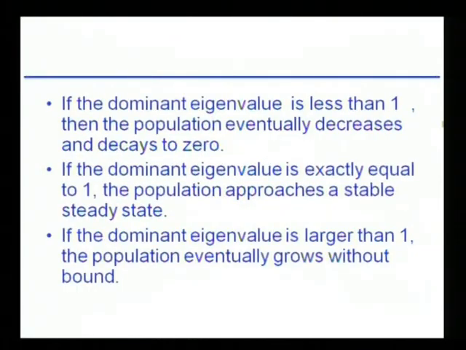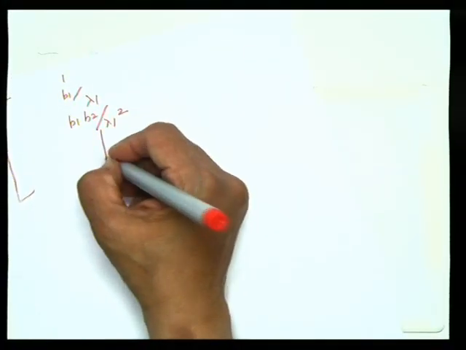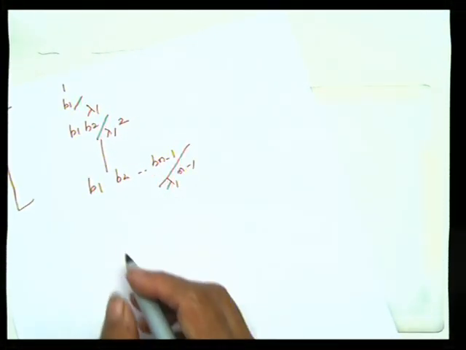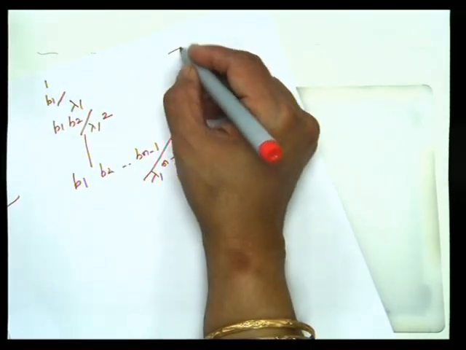What we can prove is, if lambda is the dominant eigenvalue, then the corresponding eigenvector can be found as 1, b1 by lambda 1, b1 b2 by lambda 1 squared, and so on, up to b1 b2 ... bn minus 1 by lambda 1 raised to n minus 1. This is the corresponding eigenvector.